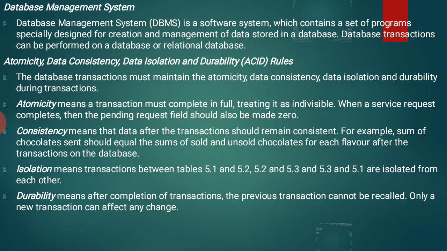Let us see, if you are having 50 rupees, then your friend has borrowed 25 rupees, then the total sum you must possess should be equal to what you possessed earlier. So this is the concept of consistency. Please look it over. Here the same example is given. The sum of chocolates sent should equal the sum of sold and unsold chocolates for each flavor after the transaction on the database.